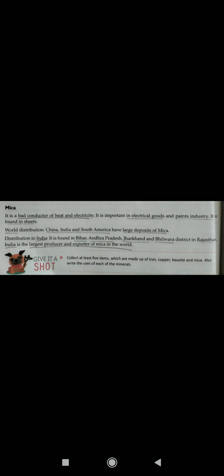So world distribution, China, India and South America have large deposits of mica. Distribution in India, it is found in Bihar, Andhra Pradesh, Jharkhand and Bhilwara district in Rajasthan. So India is said to be the largest producer and exporter of mica in the world. So this is mica. See, it is found in sheets, very, very thin sheets, right?